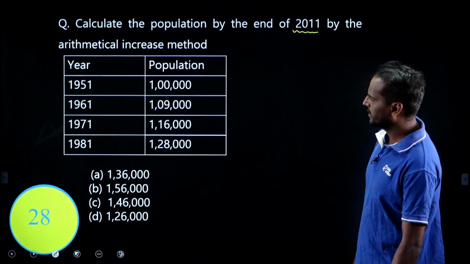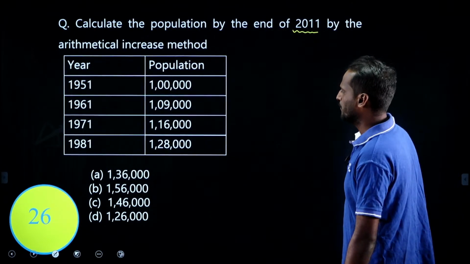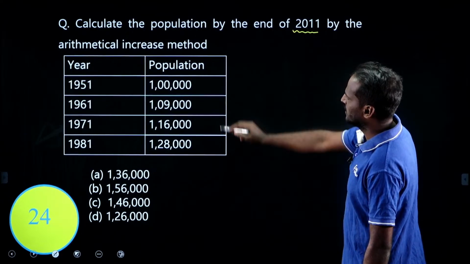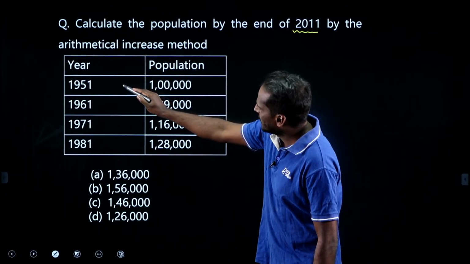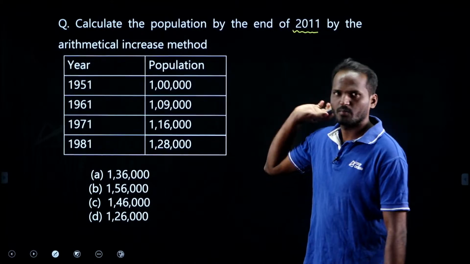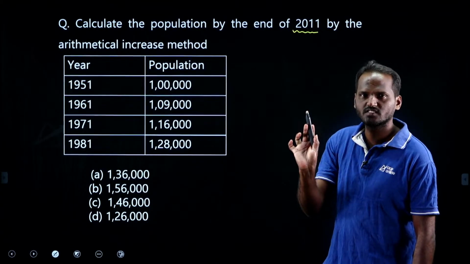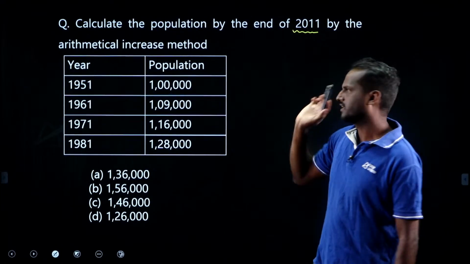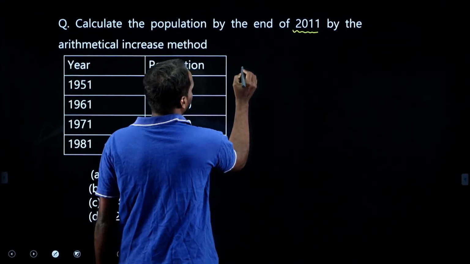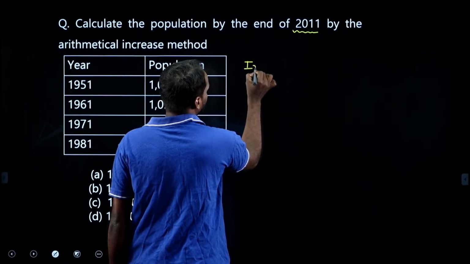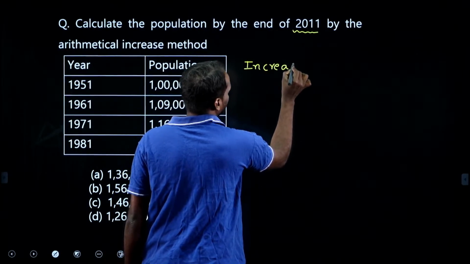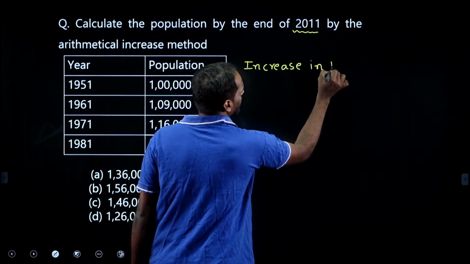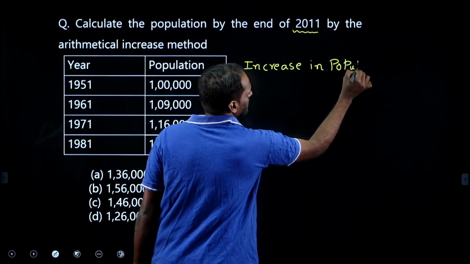Okay, let me solve it now. Here he has given the year and the corresponding population, right? He is asking you to estimate the population at the end of 2011 by arithmetic increase. What can we do here? We can say the increase in population we need to calculate, right?